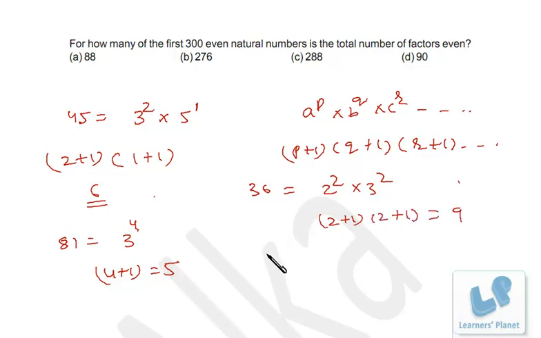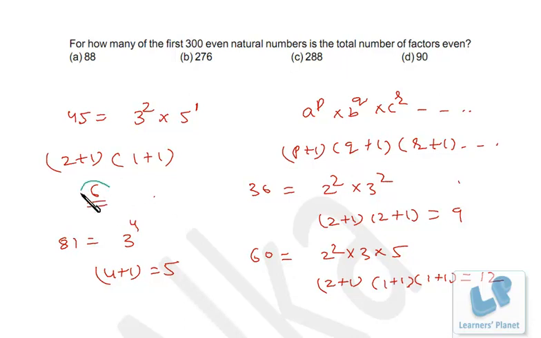right? And suppose I talk about 60, 60 is 15 into 4, so it's 2 square into 3 into 5. So the total number of factors is 2 plus 1, 1 plus 1 and 1 plus 1. So that's 3 2s are 6, 2s are 12. Now I have given you 4 examples over here. Now there is an important observation over here. Now what's that observation?